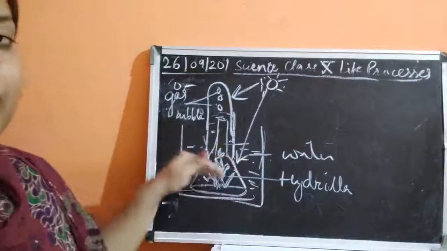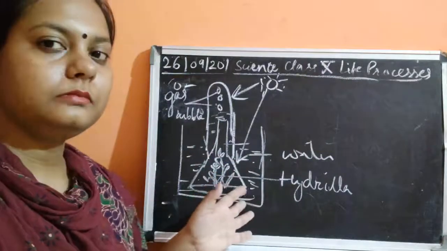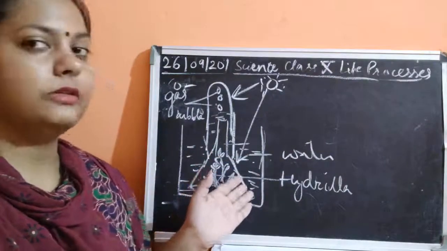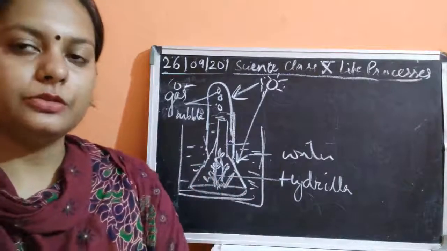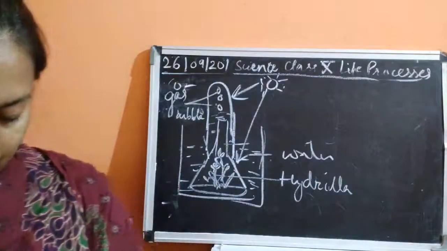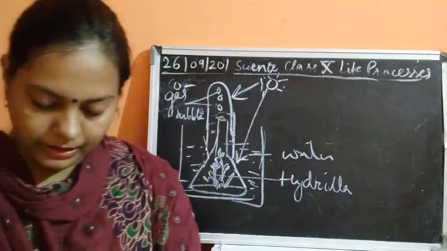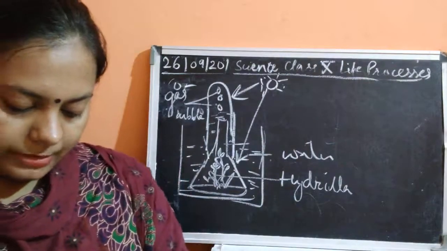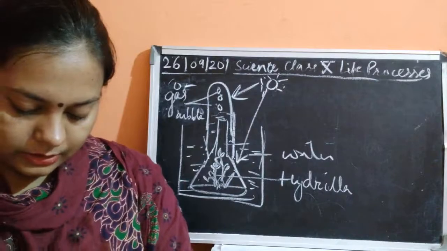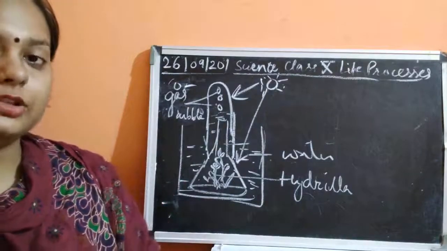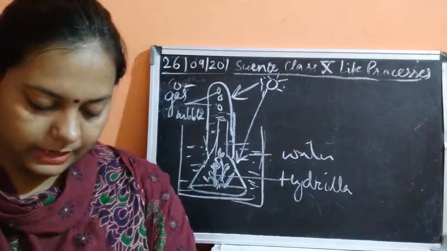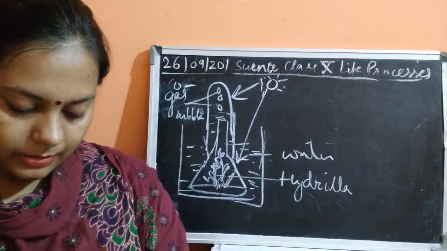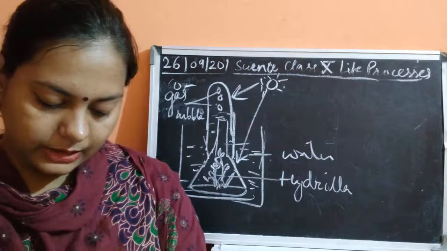So you will cut the plant, and you will keep the cut plant inside this funnel. You have to cut the stems so that you can easily see the bubbles coming out. Then the hydrilla plant is at the bottom of the beaker. Then you have to invert the funnel, and invert a test tube over it. So as soon as you invert a test tube over it, then what happens? You add a pinch of bicarbonate in the beaker.